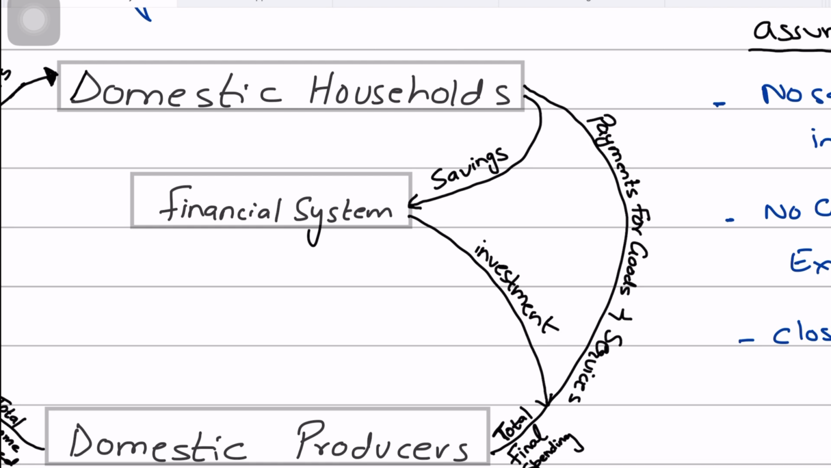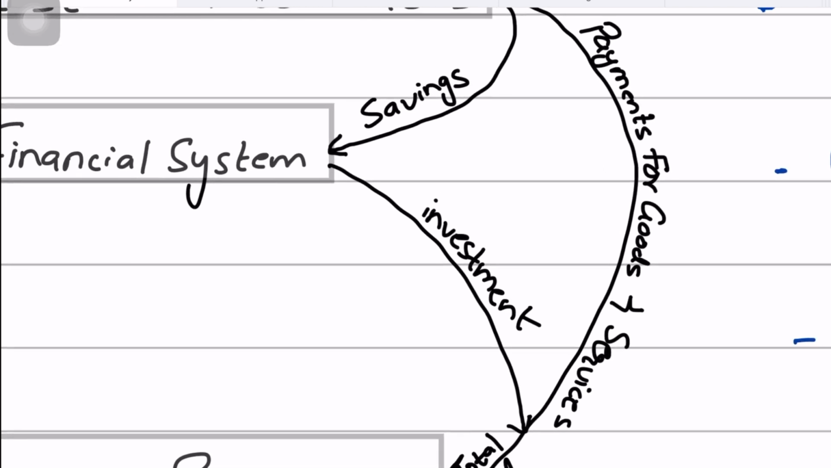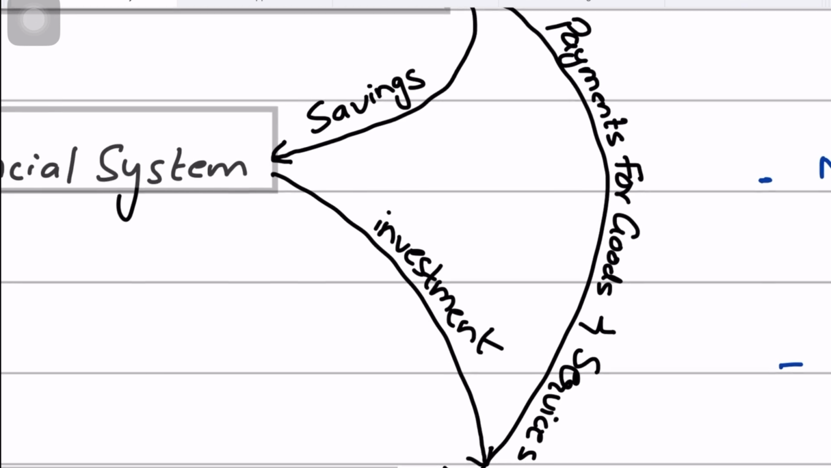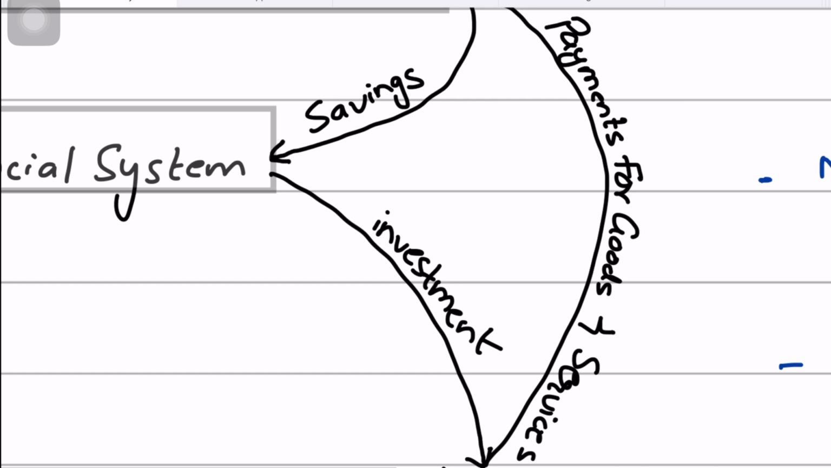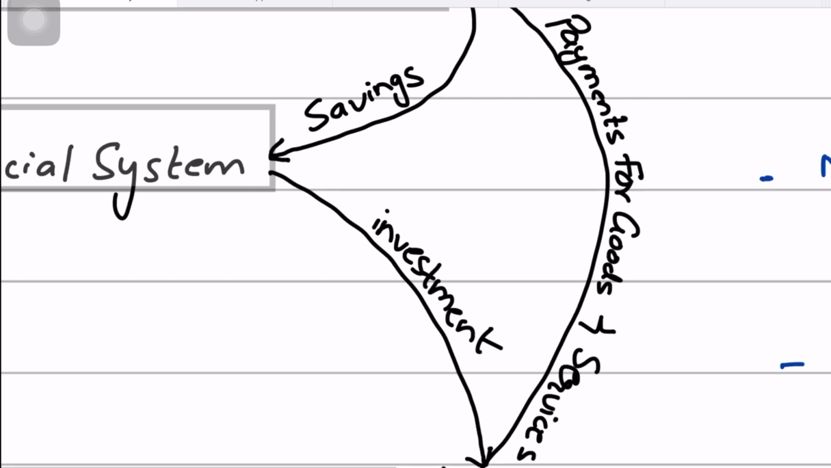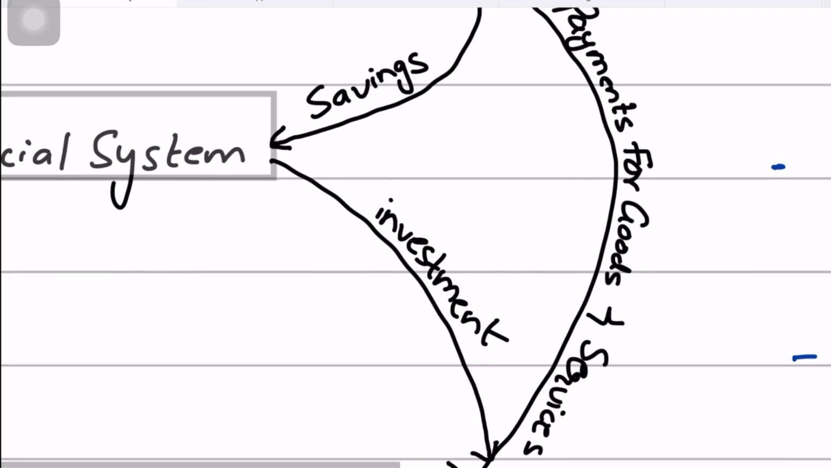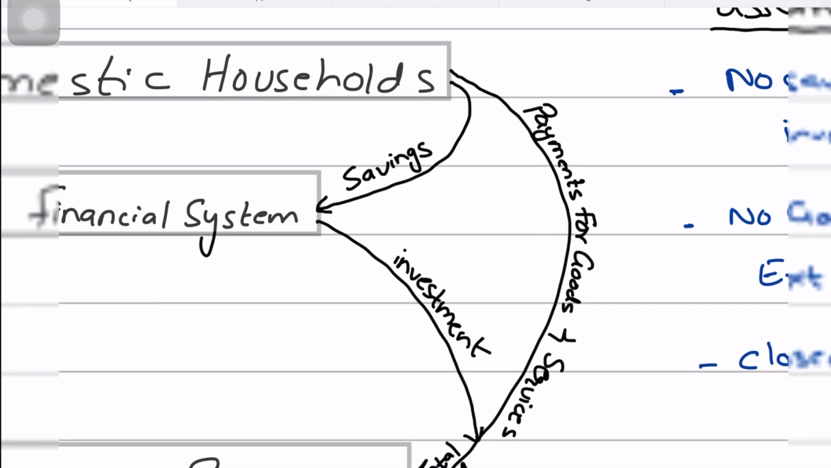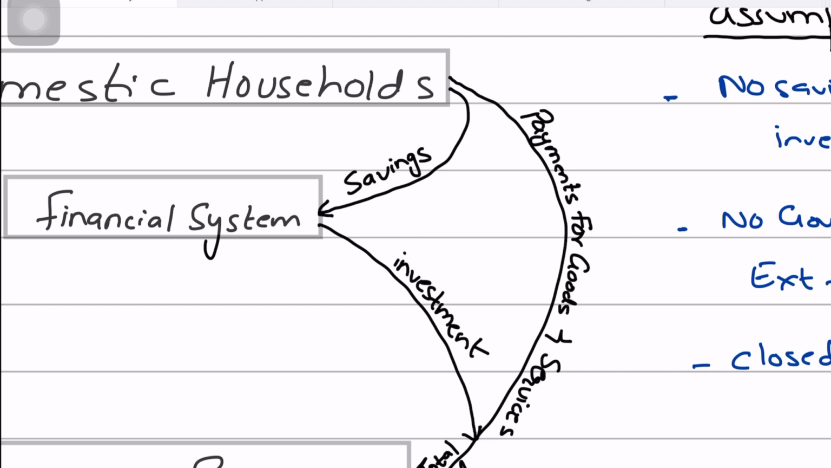But then it channelizes back, or is recycled back into the system through investment by the firms, right? And we represent the investment as basically an injection. We call it an injection because it represents an addition to the circular flow which does not relate to present consumer spending, right? So saving is basically a leakage while investment is an injection, right?